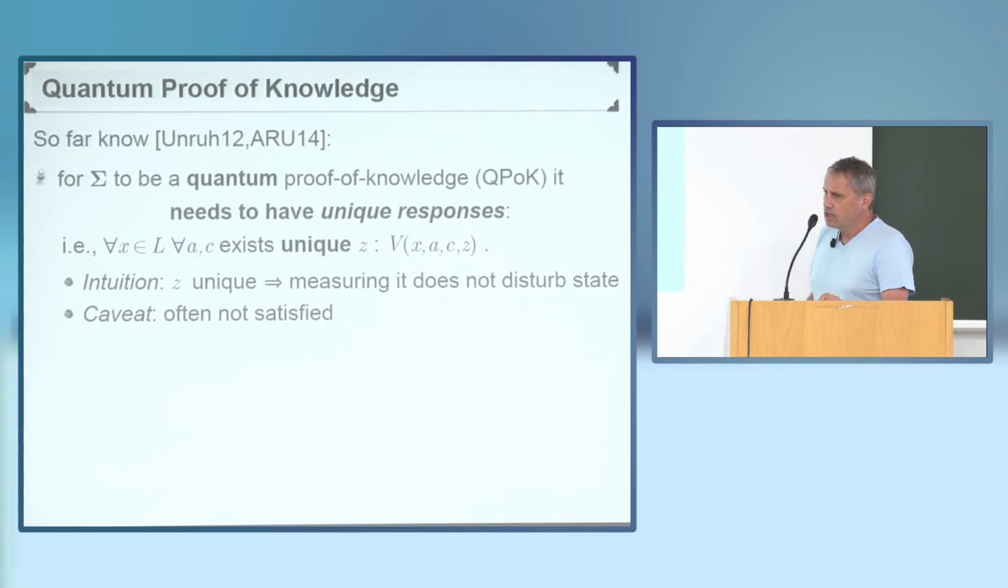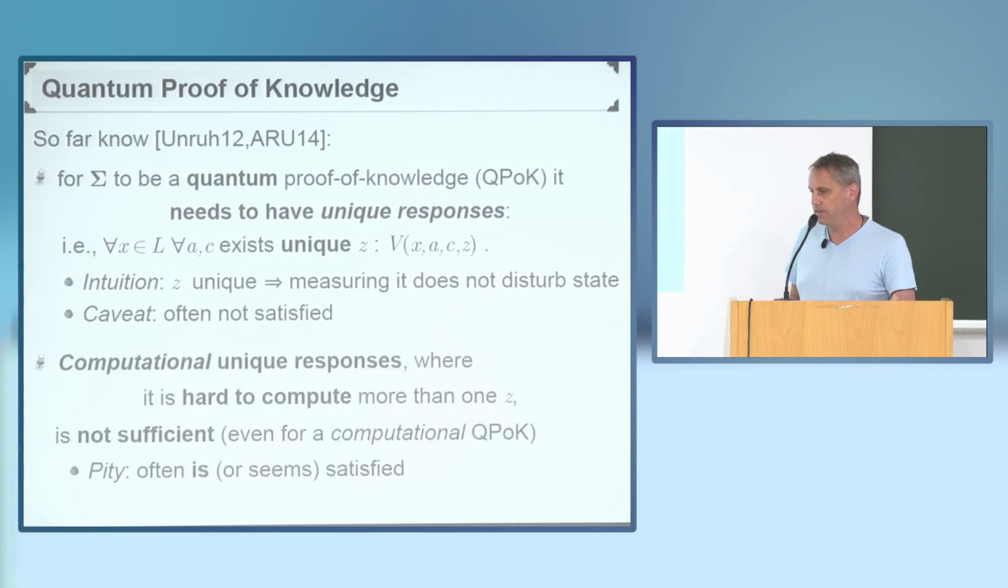As a matter of fact, so far, the only known protocols for which we knew how to prove that they're a quantum proof of knowledge were protocols that satisfied some additional technical requirement referred to as having unique responses, which means, as the name suggests, that for every first message and every challenge, there is a unique response that the verifier will accept. Now, the intuition for this to be useful in this context is that if the response is unique, then measuring it doesn't disturb the state. But the caveat with this property is that for many examples, it's not satisfied.